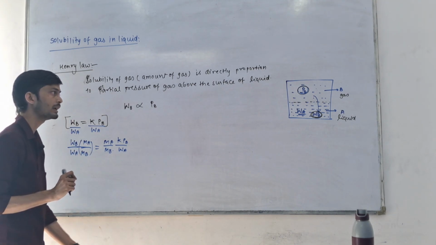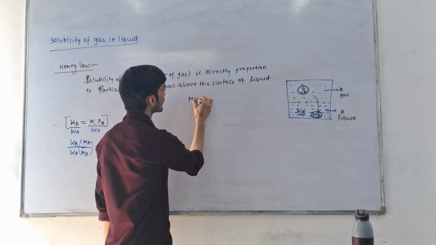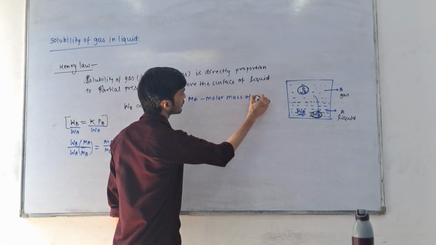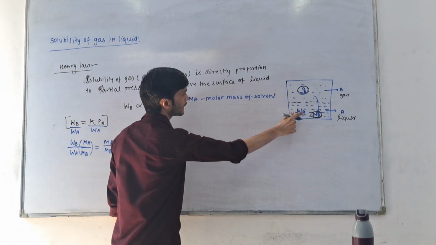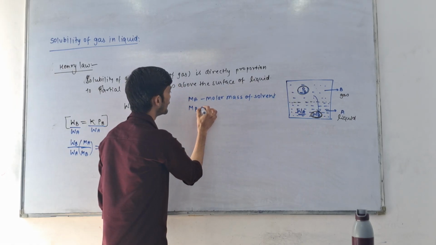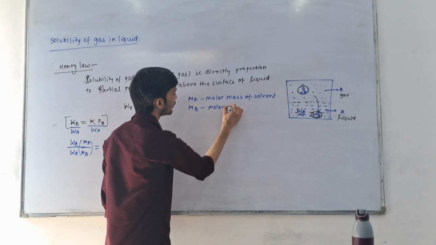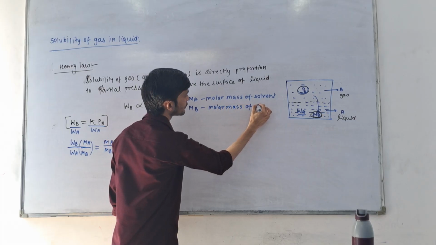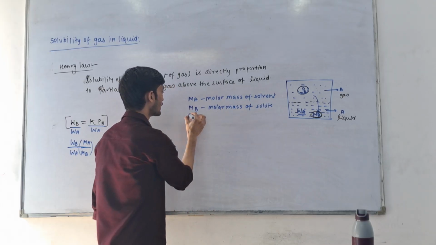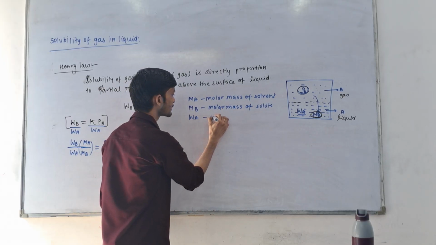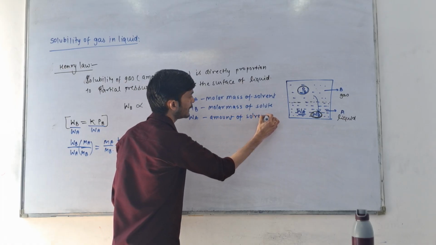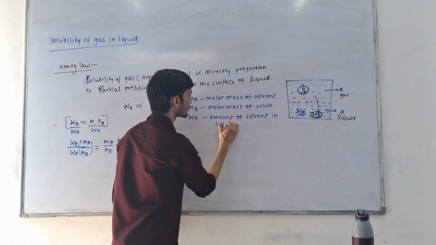And what is MA here? MA is the molar mass of solvent. Here A is the solvent, so MA is the molar mass of solvent. MB is the molar mass of solute, which is gas. WA is the amount of solvent in solution.